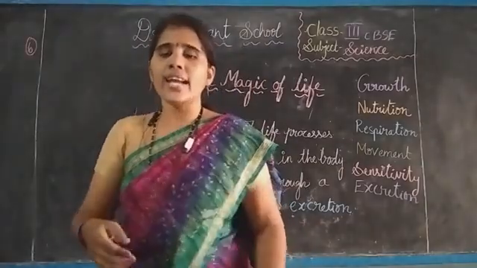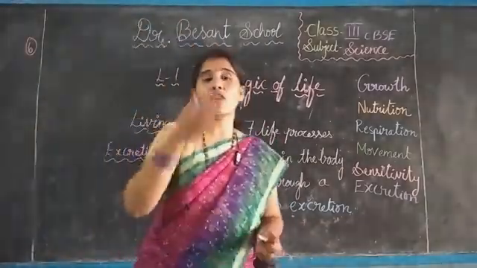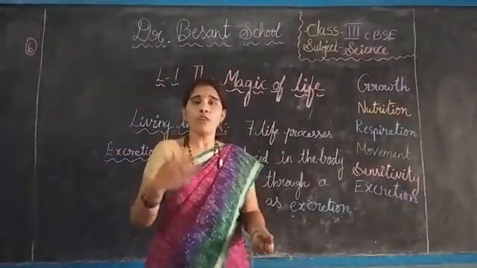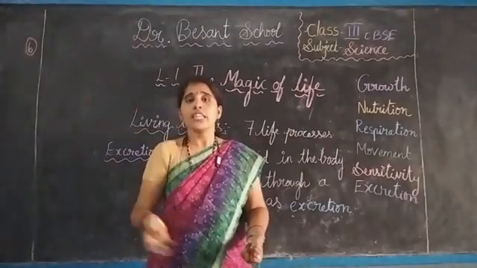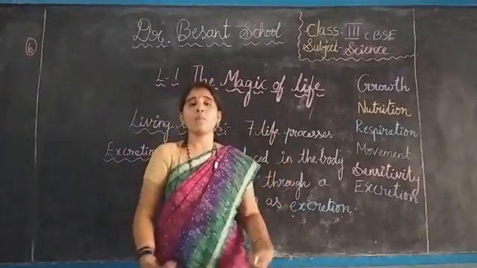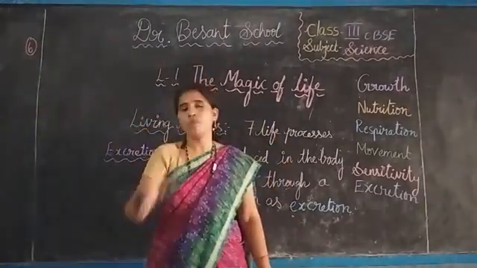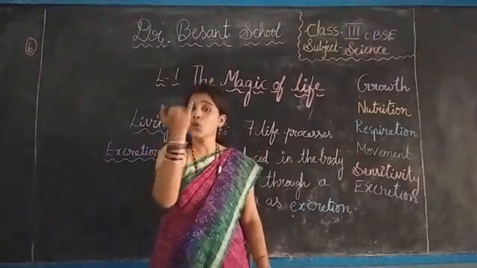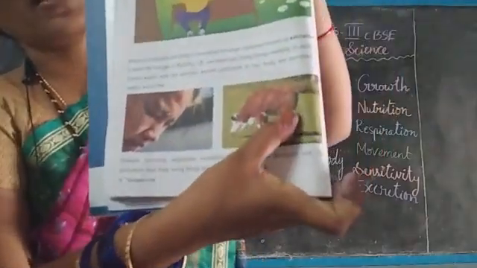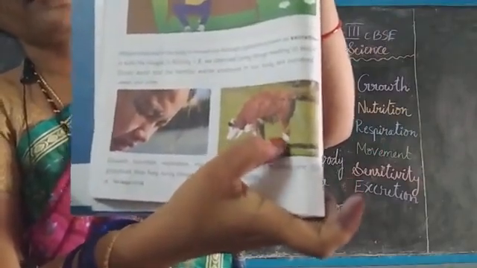Here we can tell that when you are taking excess water, you are drinking more water, and harmful waste, means after you are having solid food, that should come out, that should be excreted, or not. Excess amount of water will come out in the form of sweat or in the form of urine. In your textbook you can observe that the girl is having a more sweating sensation, see here, and here a cow is urinating, you can see here, this boy is excreting urine, isn't it?